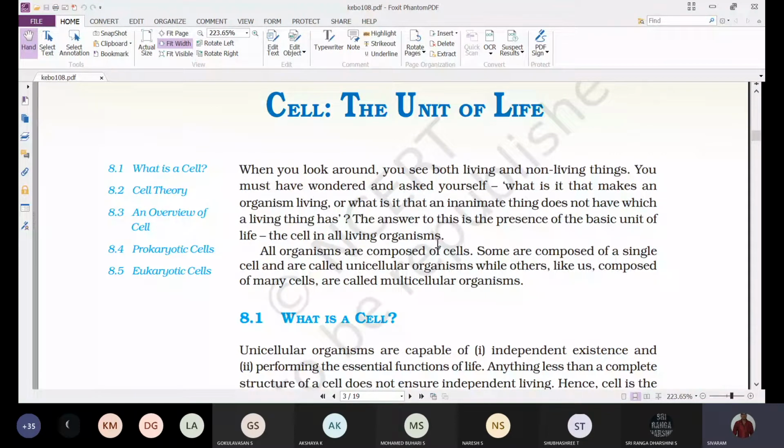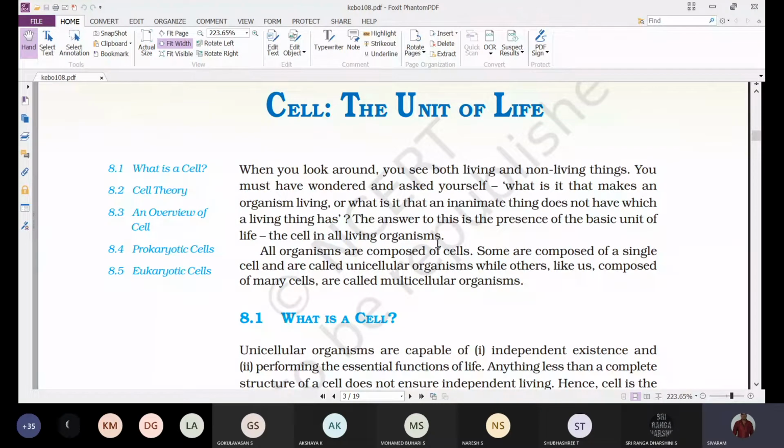We'll go with the overview of a cell, and with the prokaryotic cells and the different structures associated with the prokaryotic cell. And next we'll go with the eukaryotic cells, and the different structures associated with the eukaryotic cells. That is the concepts that we'll study under this chapter, the cell, the unit of life.